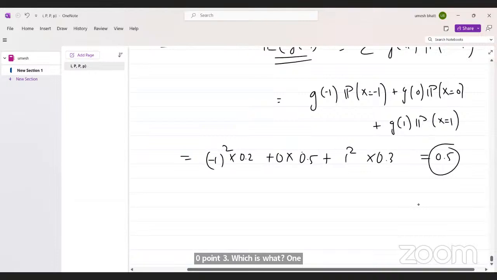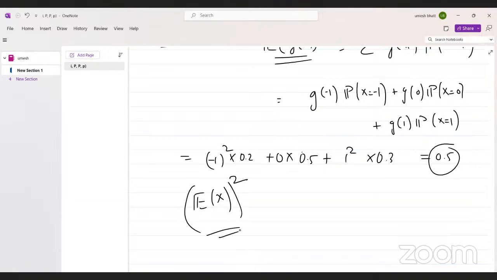Any doubt in this? No, sir. Okay. Now, can you find the expectation of X, then its square? Let's see.